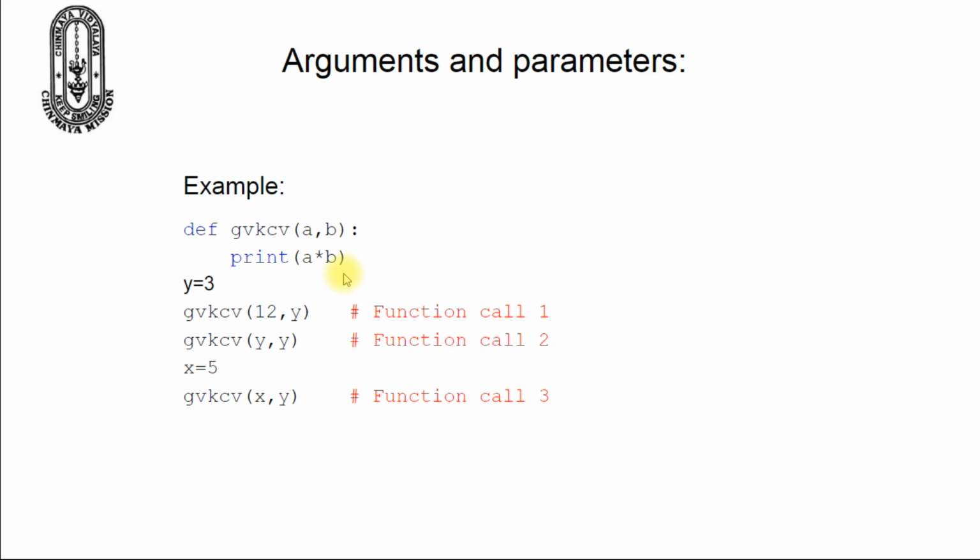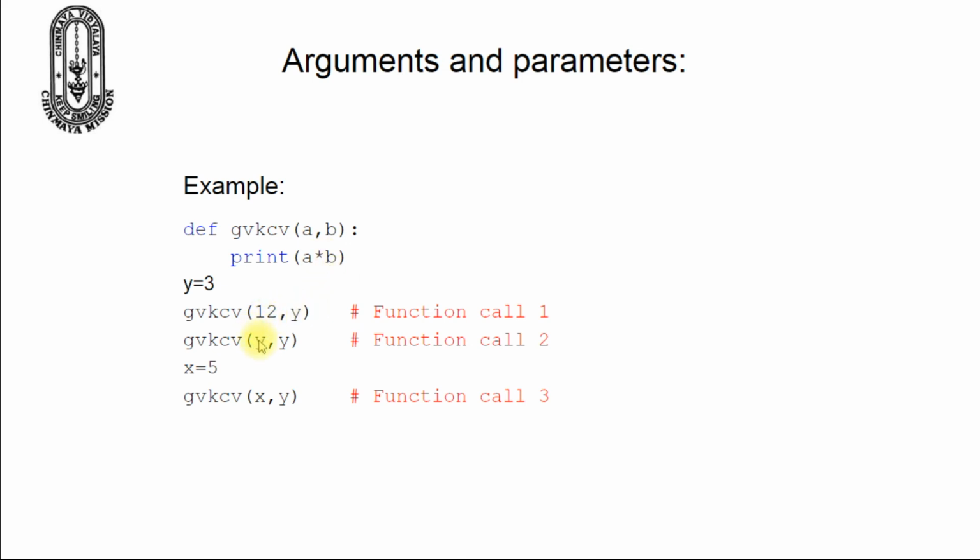So here we have an example. We have defined a function, namely gvkcv, and in the parenthesis we have defined two variables a comma b, and inside the function we have only one statement, that is print. In this program we have three function calls. During the first function call, we are sending two values. So control goes here and the variables a comma b will have the values 12 comma 3, and it enters into the function. It executes the statements in the function body, and the control again returns here.